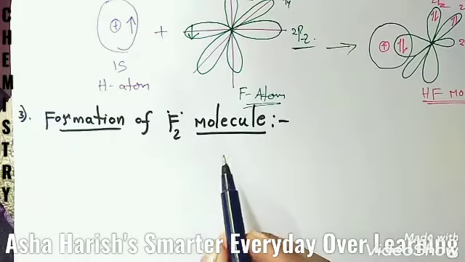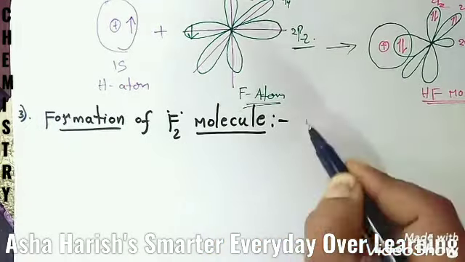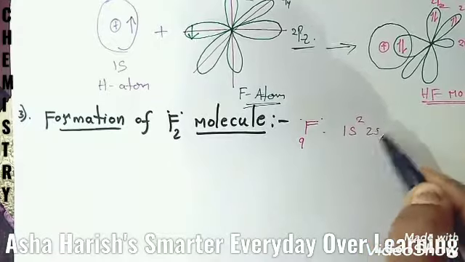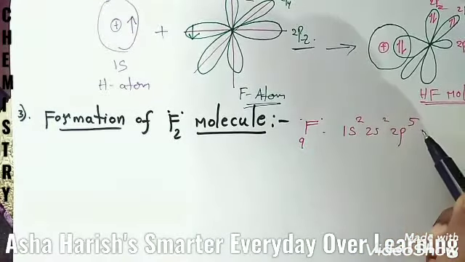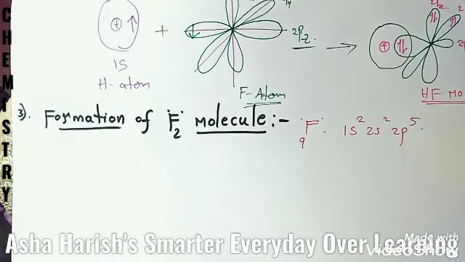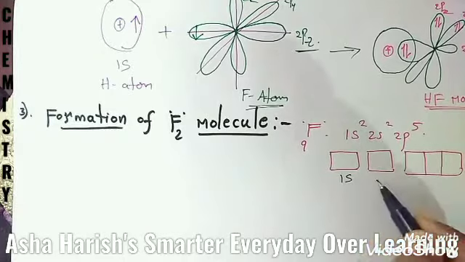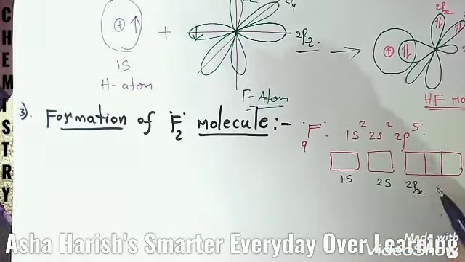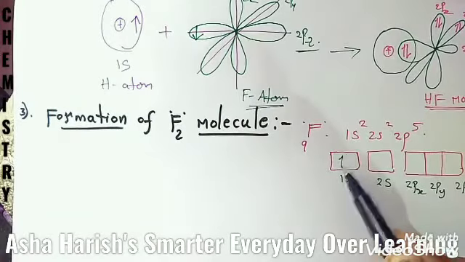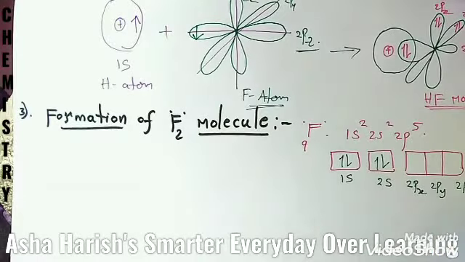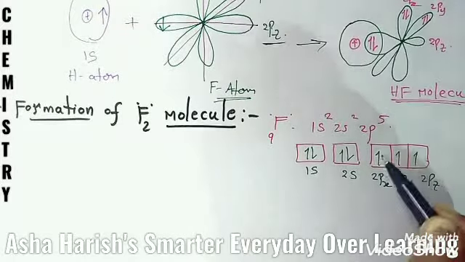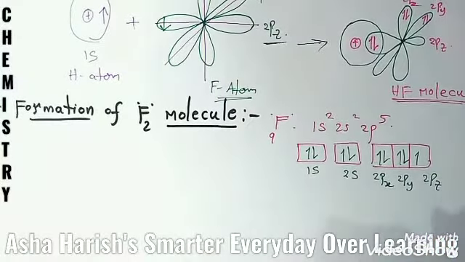Example 3, formation of the fluorine molecule. When an atom of fluorine, atomic number 9, has the electronic configuration 1s2, 2s2, 2p5. Okay students, if you see these electrons in specific orbitals, this is the 1s orbital, the 2s orbital, and this one is the 2px, 2py and 2pz orbitals. 1s2 and here 2s2. Coming to the p orbitals, the specification must be 2, 3 and 4, 5.